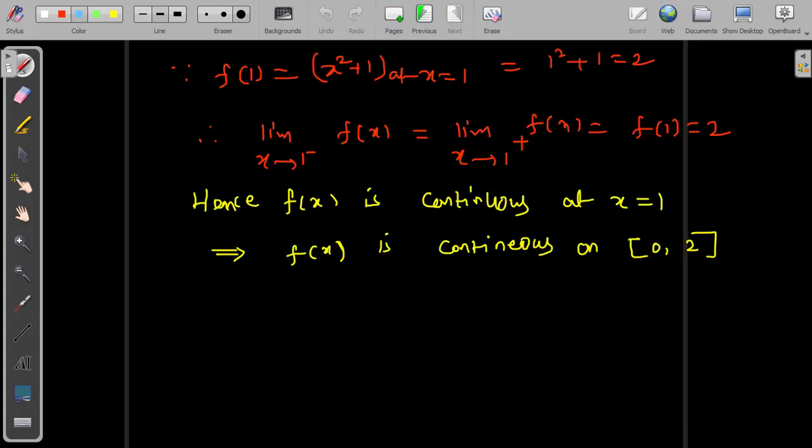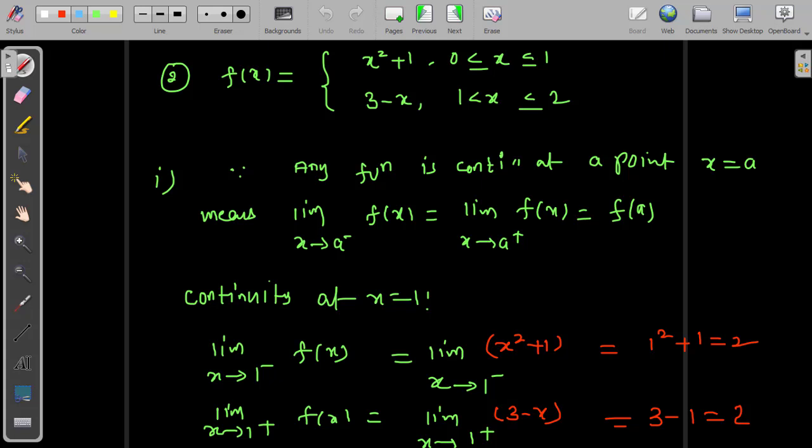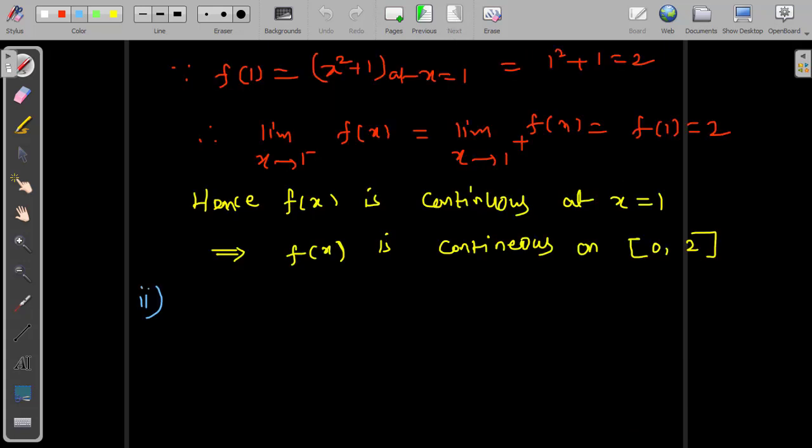Now we will talk about the second condition, differentiability. But here there are two functions in two different intervals. How do you check differentiability? Using the limit concept again. So differentiability we will check at x equal to 1, because 1 is between 0 and 2.